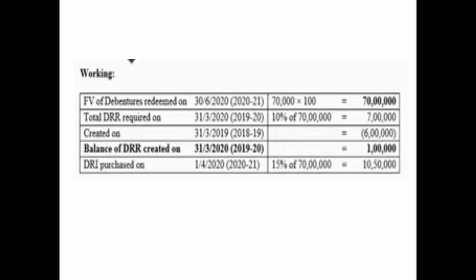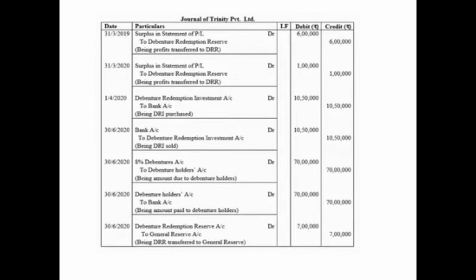DRI needs to be purchased because it is an unlisted company. The date is not given, so we'll assume on 1st April 2020, that is between 1st April to 30th April before redemption. So we'll assume it to be the 1st April 2020, that is in the year 2020-21. 15%, that is at least 15%, because no other information is given in the question, of the face value of the debentures maturing in the current year. So 15% of 70 lakh will be 10 lakh 50,000. So these were the working related to this. Now let us proceed with the journal entries. So since in this question you need to pass the entries for the year 1819, 1920 and 2021.